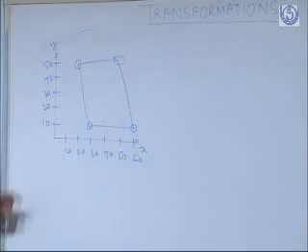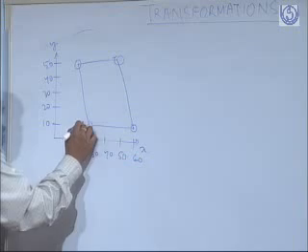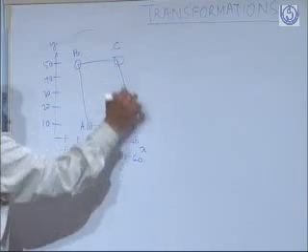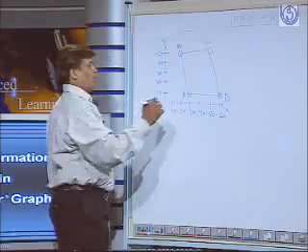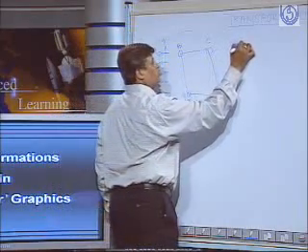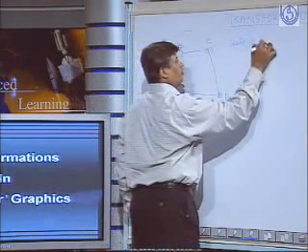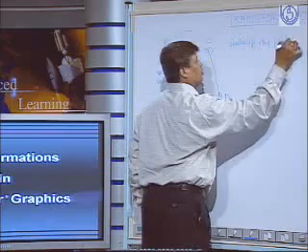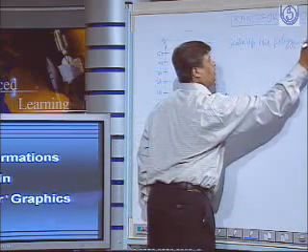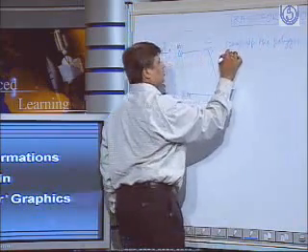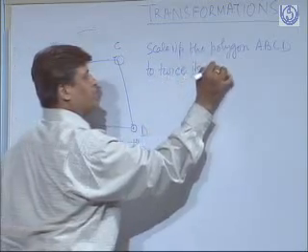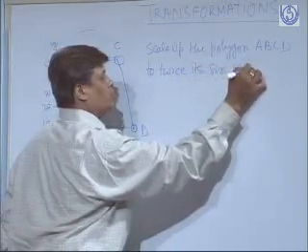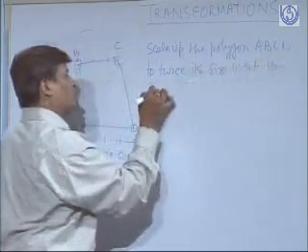Say I want to scale up the polygon A, B, C, D to twice its size with respect to the centroid.